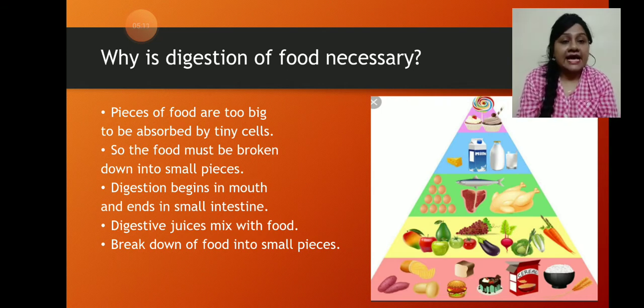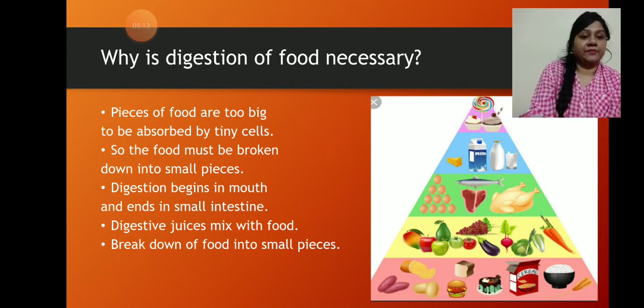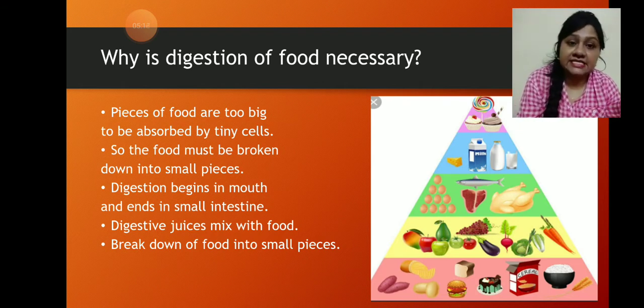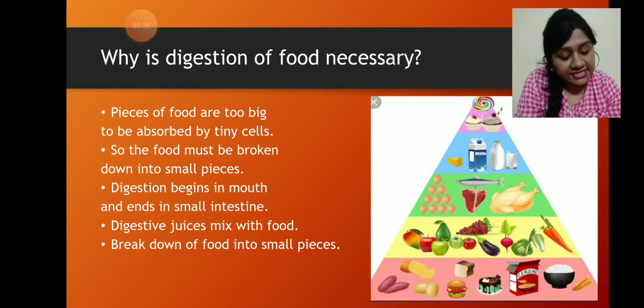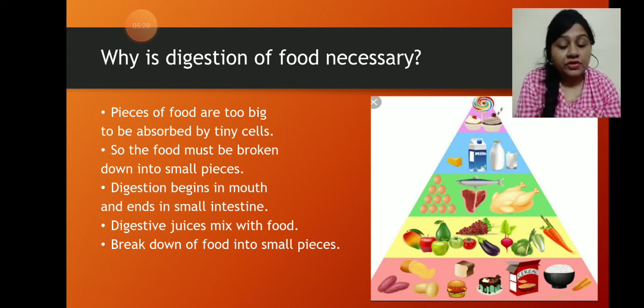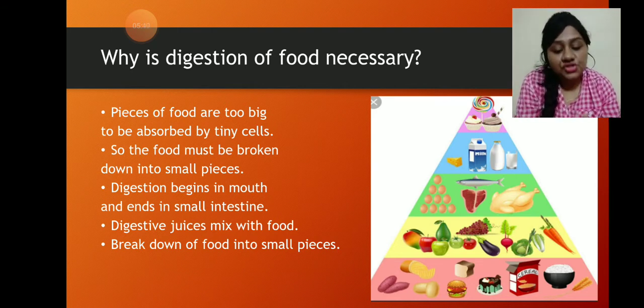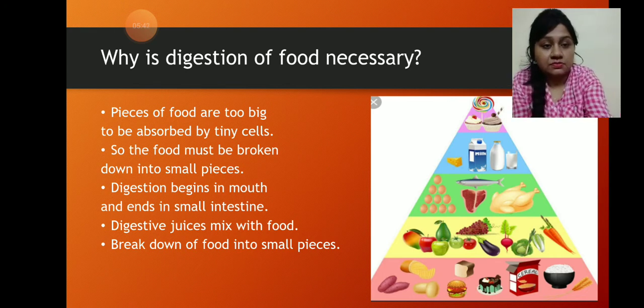So, the digestion of food is necessary. Digestion begins in the mouth, it ends in the small intestine, and the large intestine will help us to remove the undigested part of our food. Different digestive juices help to make the food very simple and to break down the food into small pieces.